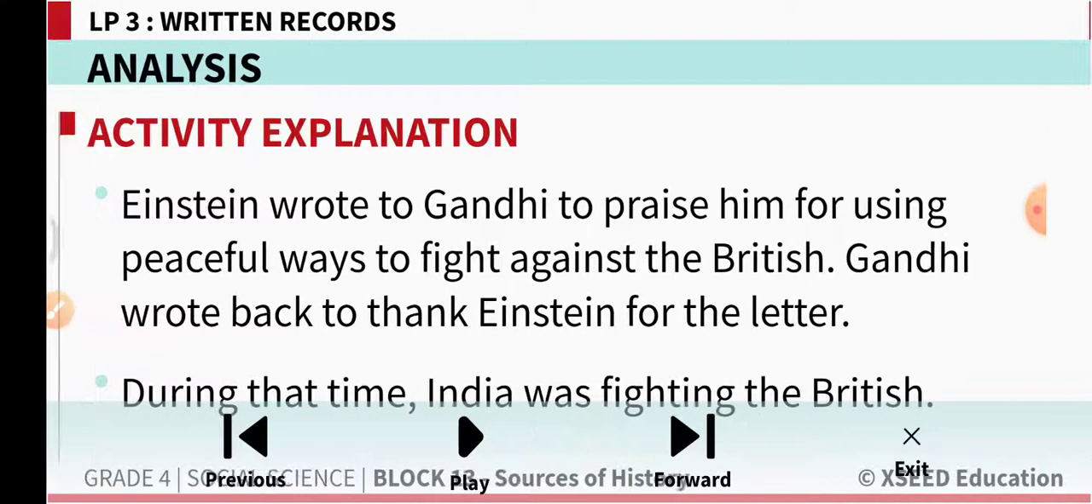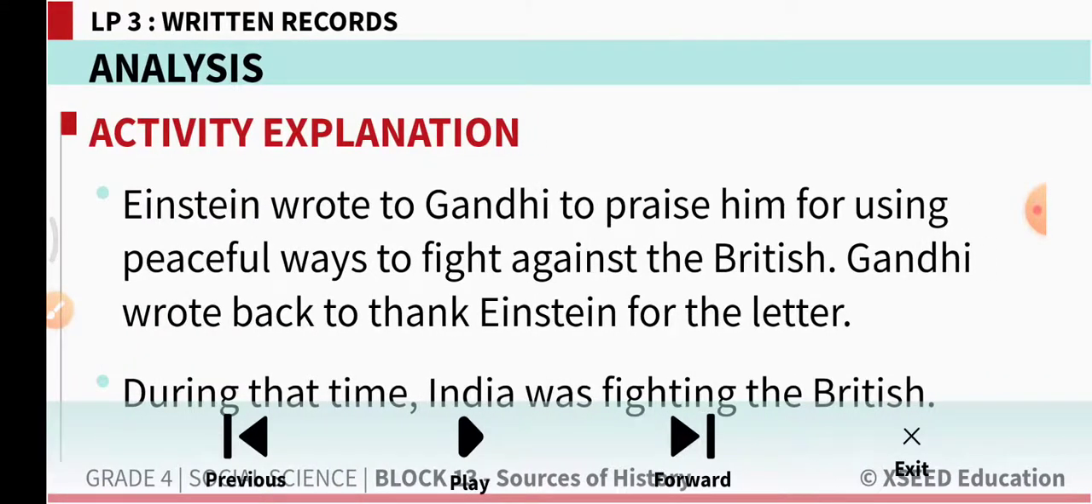During that time, India was fighting the British. We all know that the Britishers were here. They occupied our country and they were ruling our country. They entered our country as traders and later started dominating us. Then there was a struggle for independence. The Indians fought back with our leader Mahatma Gandhiji.